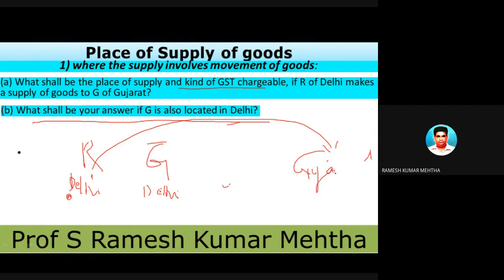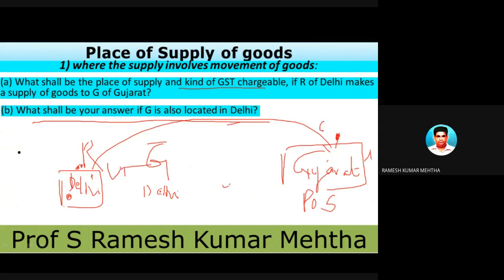So irrespective of whether the buyer and seller are in the same state, as the movement of goods is taking place and ends at Gujarat, the place of supply is Gujarat. But who is supplying? A person from Delhi is supplying. So the supplier is in Delhi and the place of supply is Gujarat. So there are two different, one is union territory and one is state. So this is a case of interstate supply of goods.